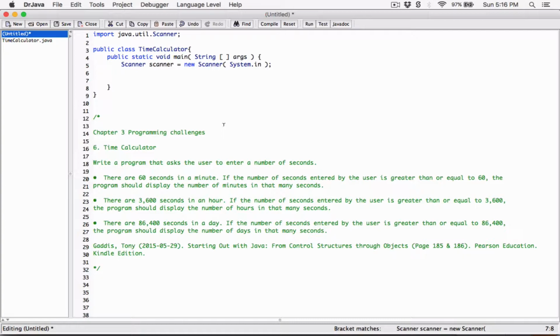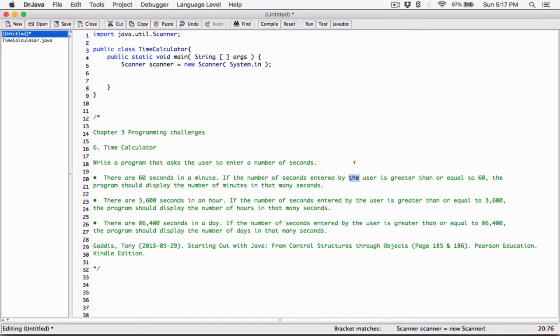If the user types 60 seconds, however, I can't get a day out of it, so 0 days. I can't get an hour out of it, so 0 hours. But 60 seconds is equal to 1 minute, and that's what this statement is trying to say. So it should say 1 minute, and then I'm done. Once I display 1 minute, then I have 0 seconds. So it should basically break it down to the exact number of days, hours, minutes, and seconds.